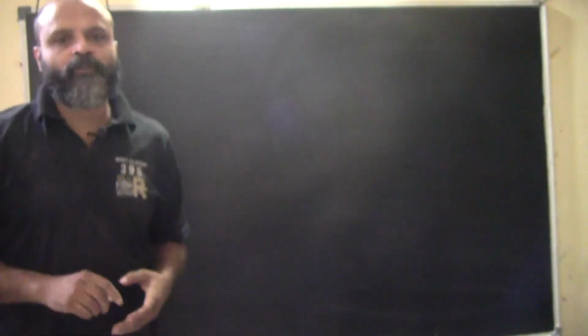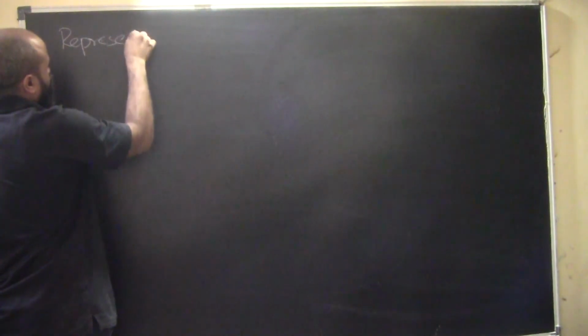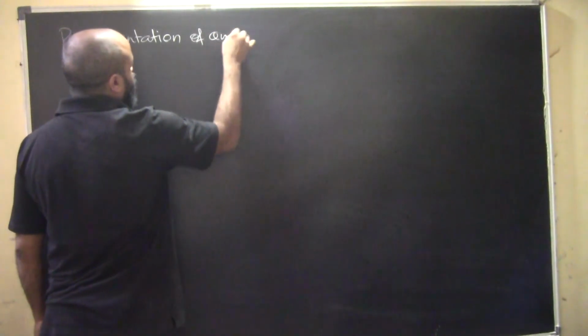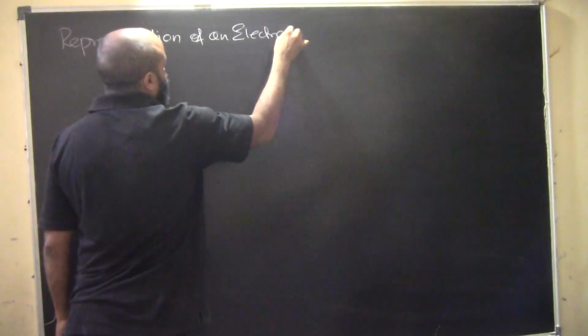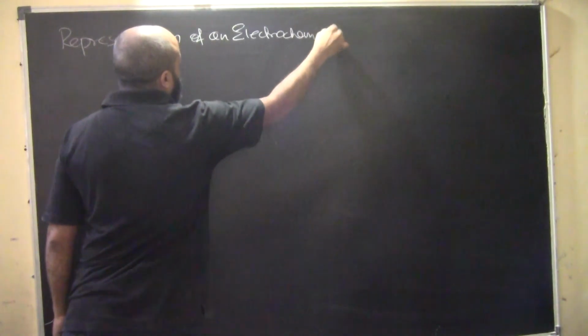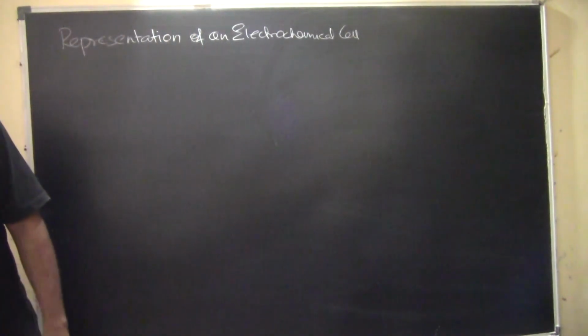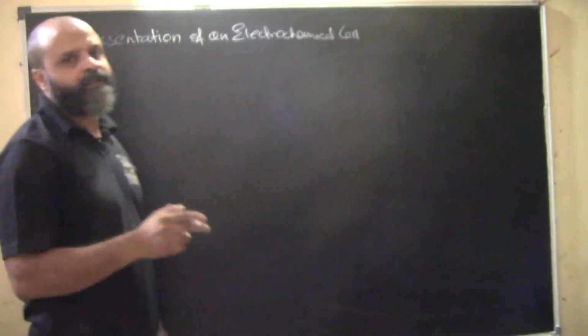Okay, what we are going to understand here is the representation of an electrochemical cell. It's a very short topic, not very descriptive or difficult to understand. So how do we represent an electrochemical cell? How are the reactions happening?